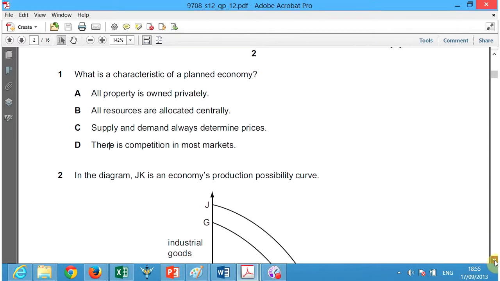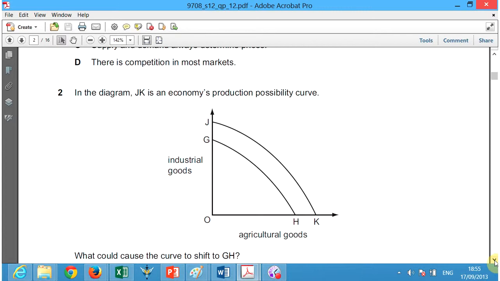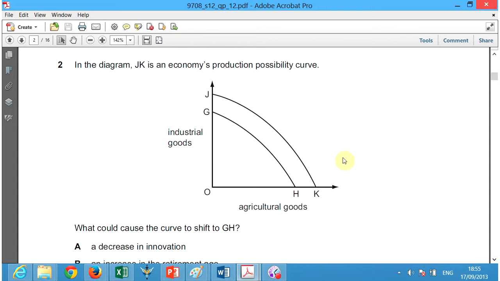Okay, number 2. In this diagram, JK is an economy's production possibilities curve. What causes the curve to shift inwards? Again, a production possibilities curve is a collection of all possible combinations of industrial goods and agricultural goods. Now, this could be anything. It could be shoes and socks. But in this example, it's industrial goods and agricultural goods. Here, at this level, we have all agricultural goods and 0 industrial goods. Here, we have all industrial goods and no agricultural goods.